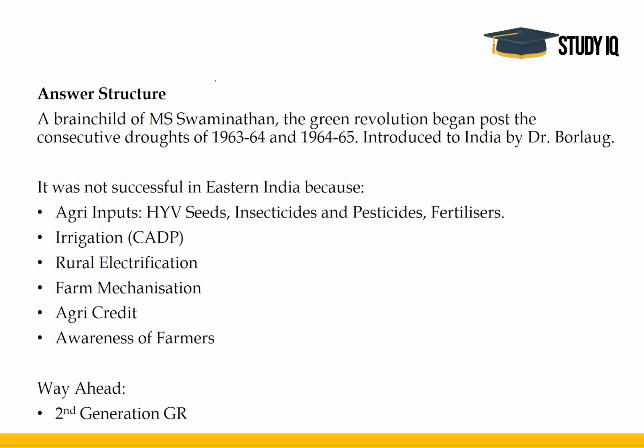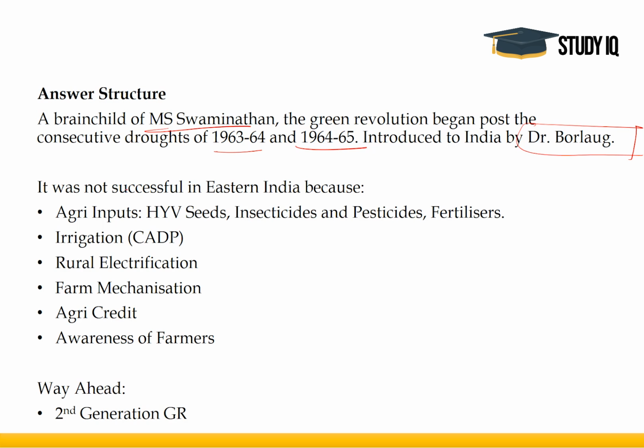It is a brainchild of MS Swaminathan. The Green Revolution began post the consecutive droughts of 1963-64 and 1964-65. It was introduced to India by Dr. Borlaug. The success of Green Revolution was so high that today India is the second largest producer of wheat and rice.